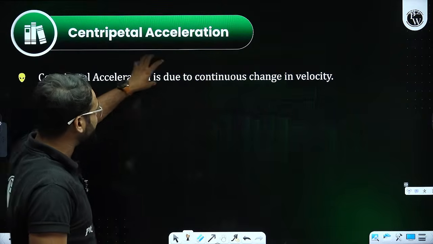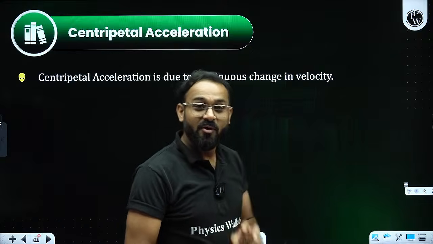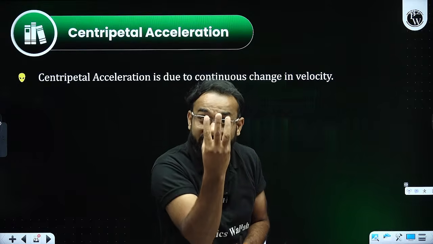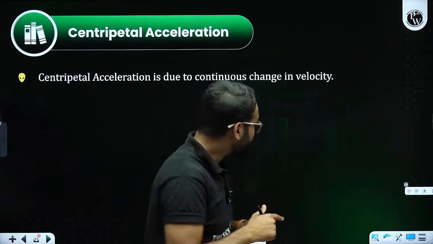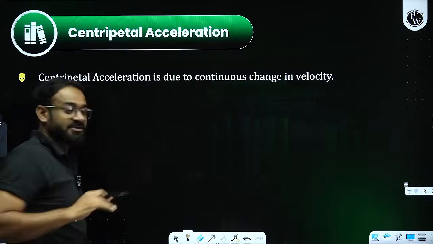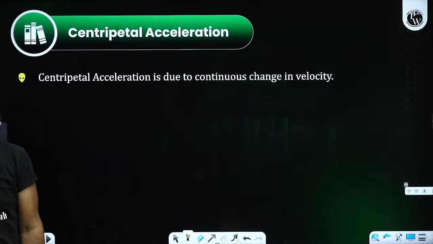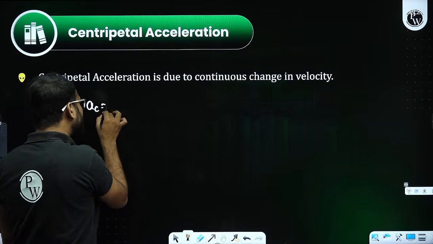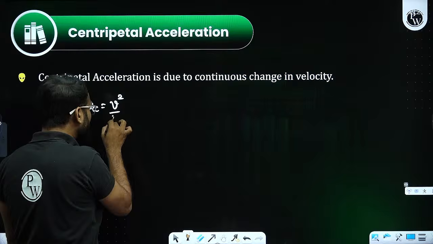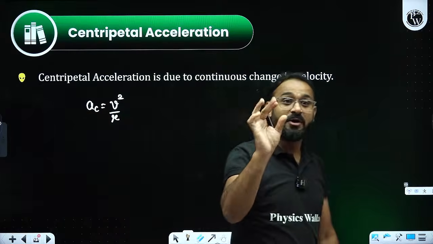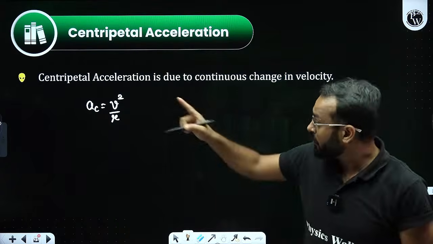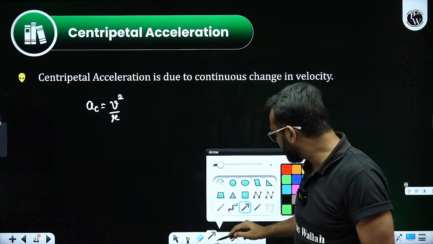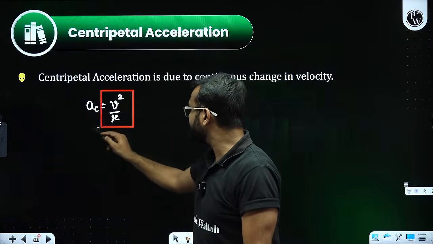So centripetal acceleration is due to the continuous change in velocity. This acceleration is acting towards the center of that circular path. That is called centripetal acceleration. And when we are talking about centripetal acceleration, it will be written as v square by r. That means the square of the velocity provided, divided by the radius. This will be the value of centripetal acceleration.